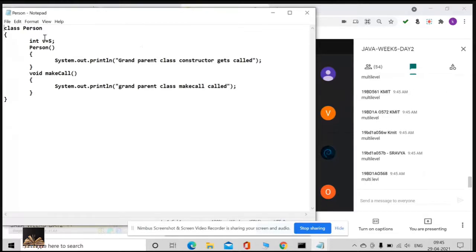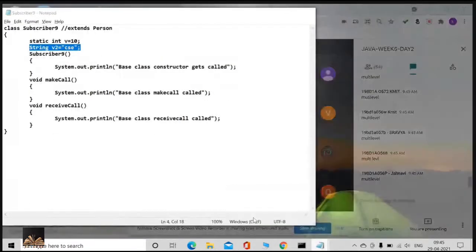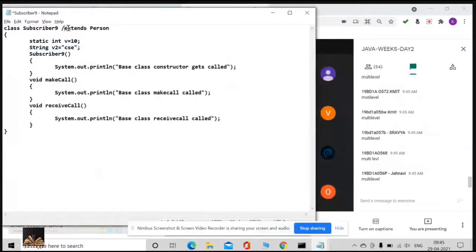Exactly. Now please do observe, here v equal to 5. Yes or no? The value v equal to 5. Now what I am going to change is the extends. Now I am making the person the parent class for the subscriber 9. Did you understand this statement? The very first statement: class subscriber 9 extends person.